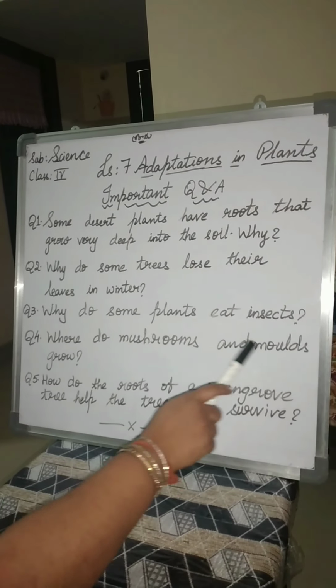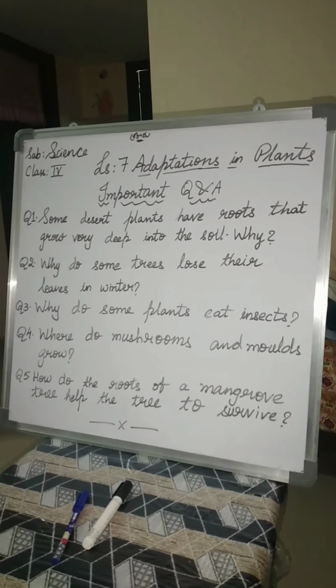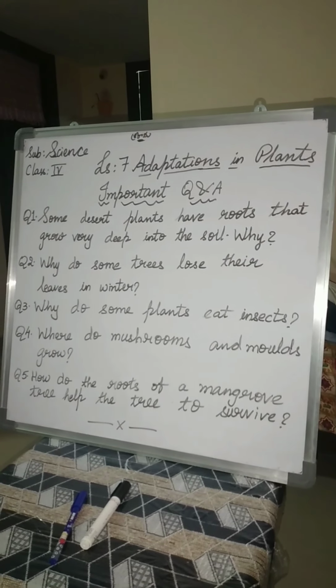Where do mushrooms and molds grow? The thing that grows on a slice of bread is called mold. See here.